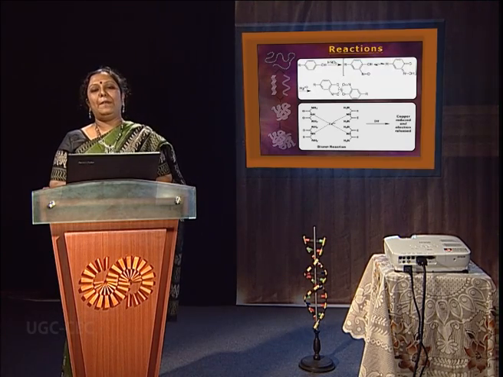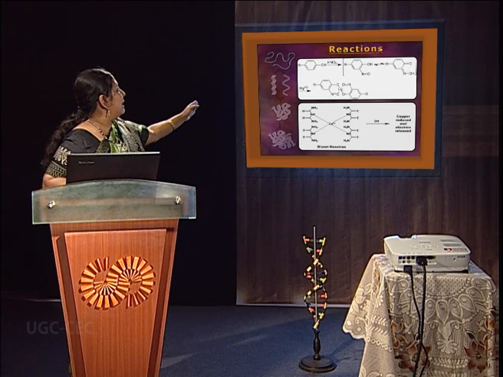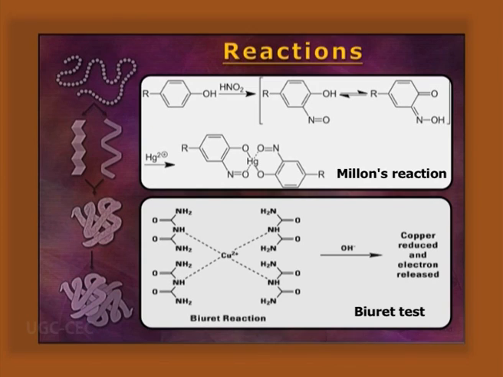Reactions. Proteins have many more reactions. Here we can find Millon's reaction, where tyrosine, the hydroxyl group containing amino acid, will respond, and in the presence of Hg2+ a white precipitate will be produced. Biuret reaction: with alkaline copper sulfate solution, a tetradentate chelate structure with the nitrogen lone pair of peptide and protein will be produced, and it will produce a blue coloration.